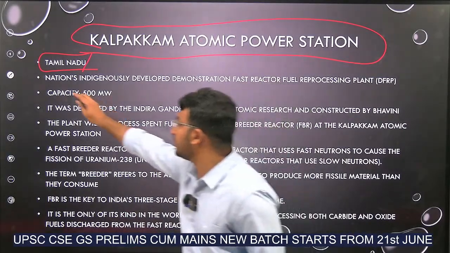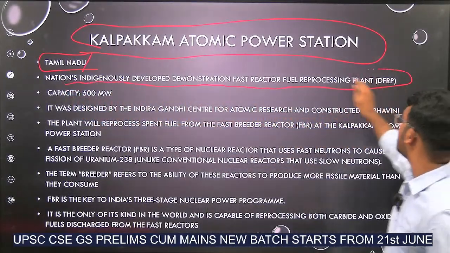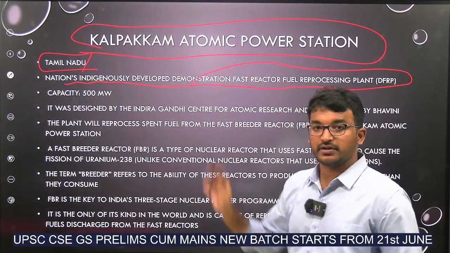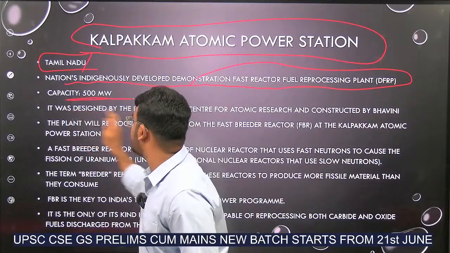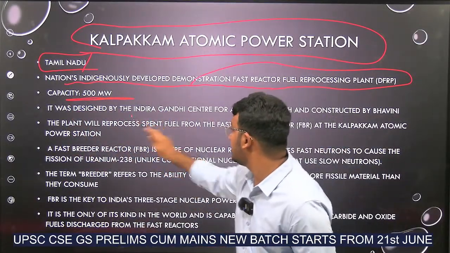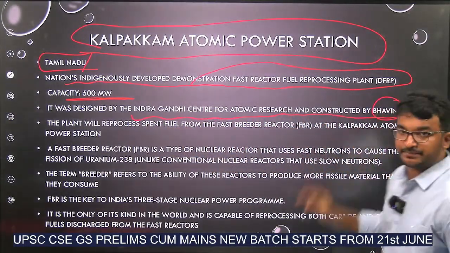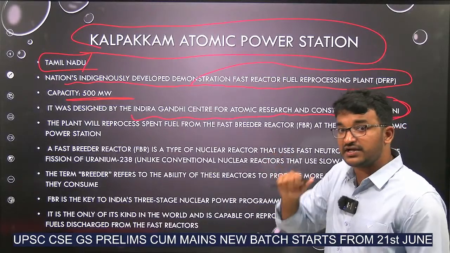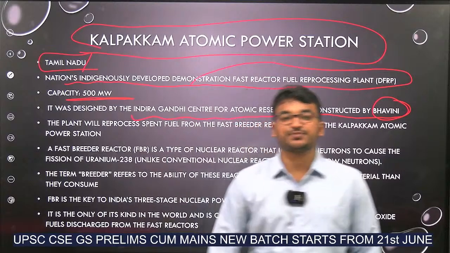Now, as I told you, the nation's indigenously developed demonstration fast reactor fuel reprocessing plant was introduced at the Kalpakkam plant. Its capacity is 500 megawatt. This fast breeder reactor is developed by the Indira Gandhi Centre for Atomic Research and constructed by Bhavini, a PSU related to the atomic sector. Now, what is this fast breeder reactor?